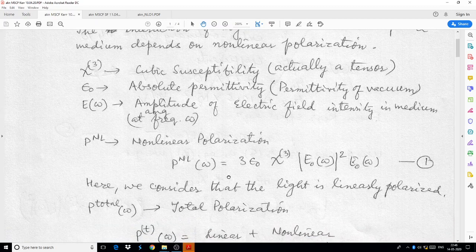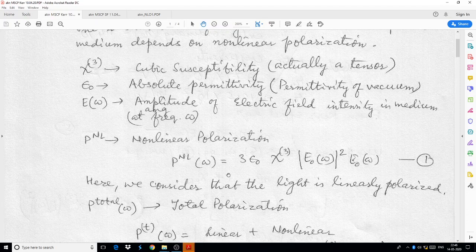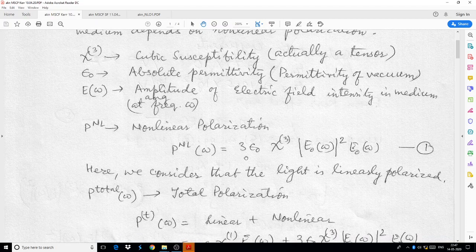We have the equation; when we substitute E in the equation for P and separate out the nonlinear term, that means we separate out the linear term, and up to third order, the nonlinear polarization is extracted, and we obtain 3 epsilon naught chi 3 times the intensity and the amplitude.